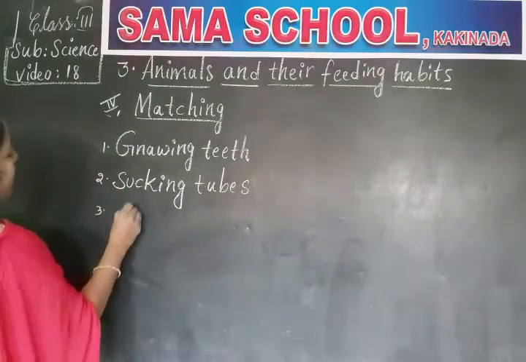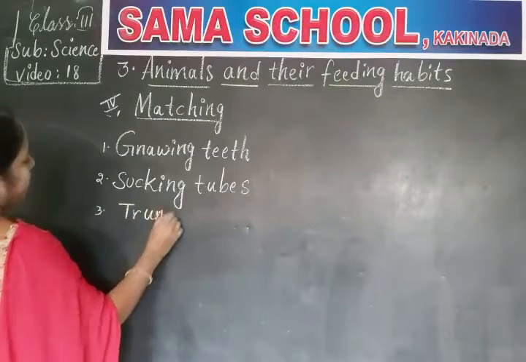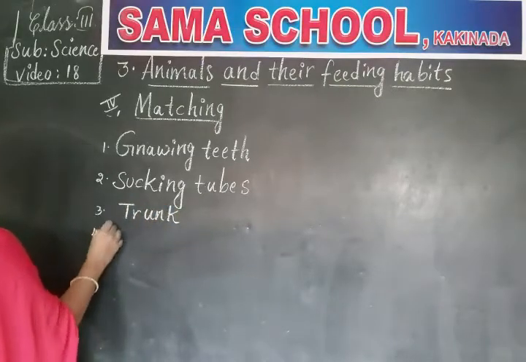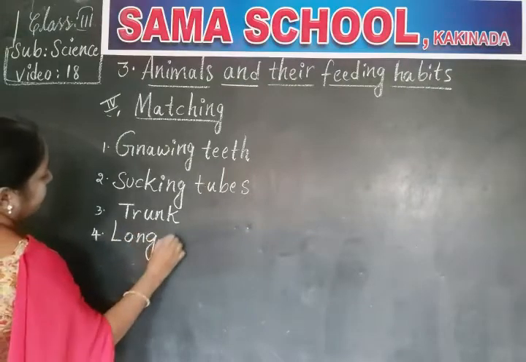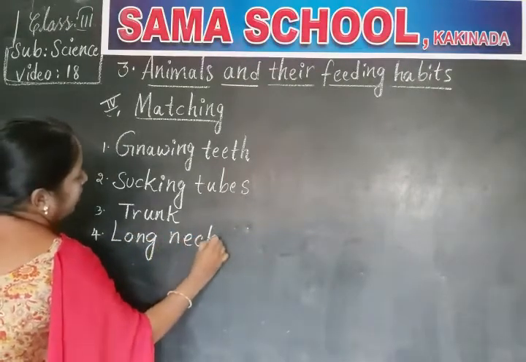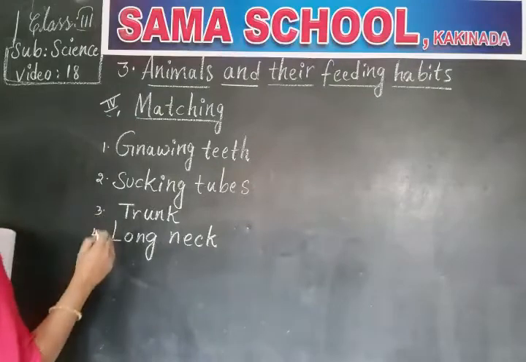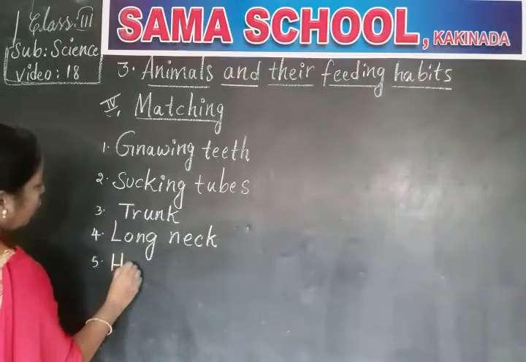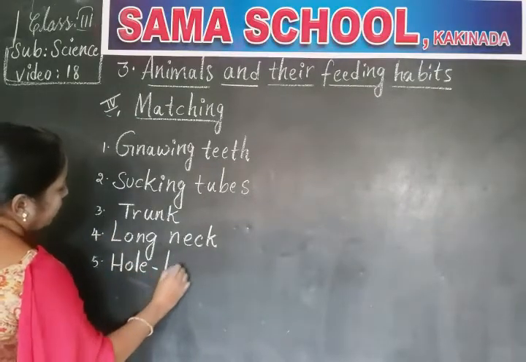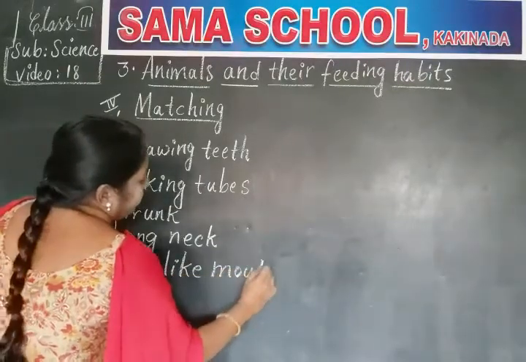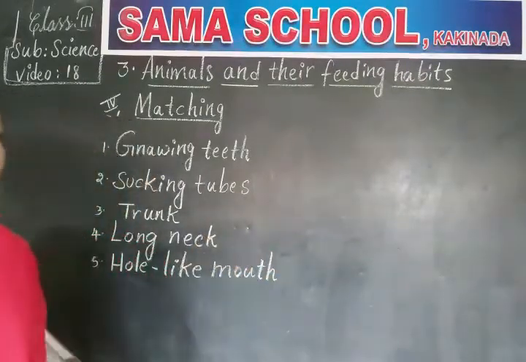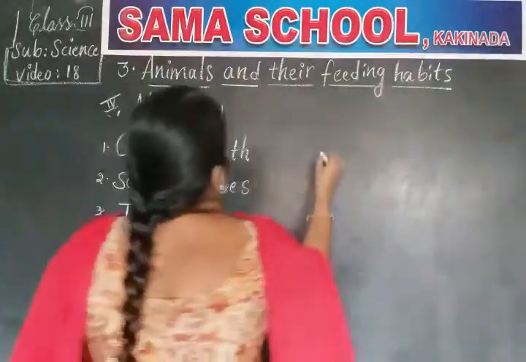Next, trunk. Next, long neck. And the last one, hole like mouth. Clear children? Okay.